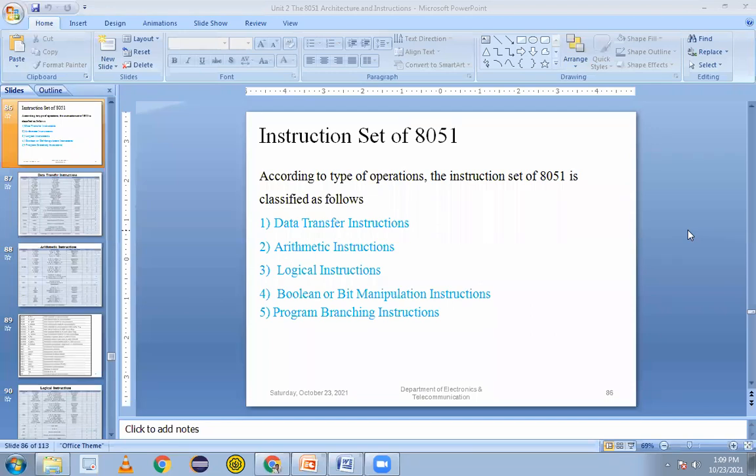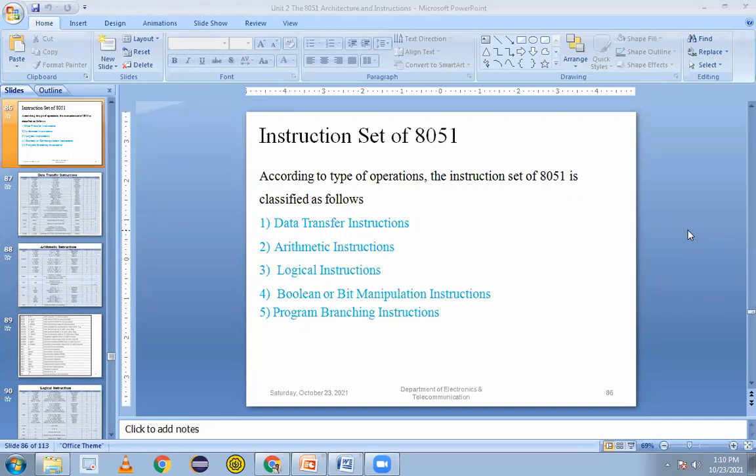First, data transfer instruction. Data transfer means what? Any 8-bit data can be transferred between the accumulator, CPU, and the register banks R0 to R7. These registers are available. Second, arithmetic instructions. Arithmetic means what? We know that we can perform addition, subtraction, multiplication, division, with carry, without carry, rotation of the data, without using the division operations. All these things we can perform using the arithmetic instructions.